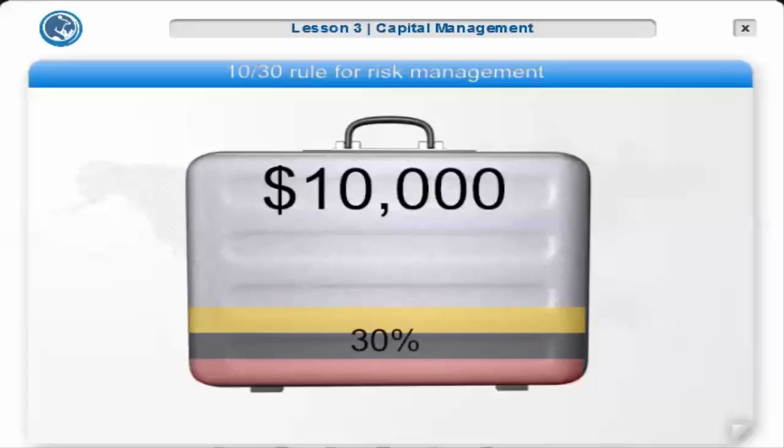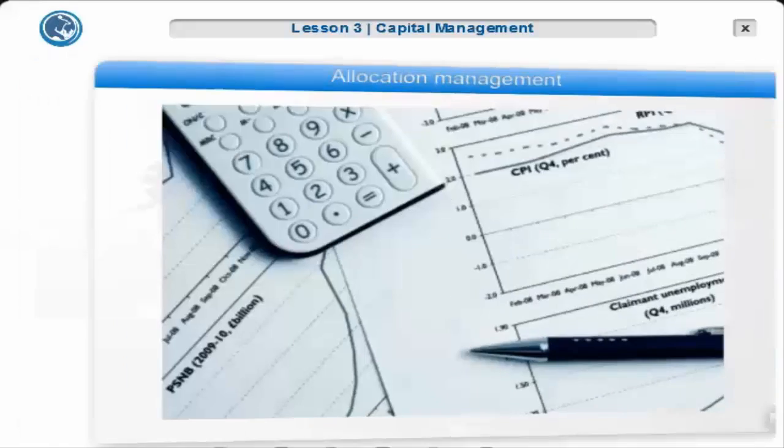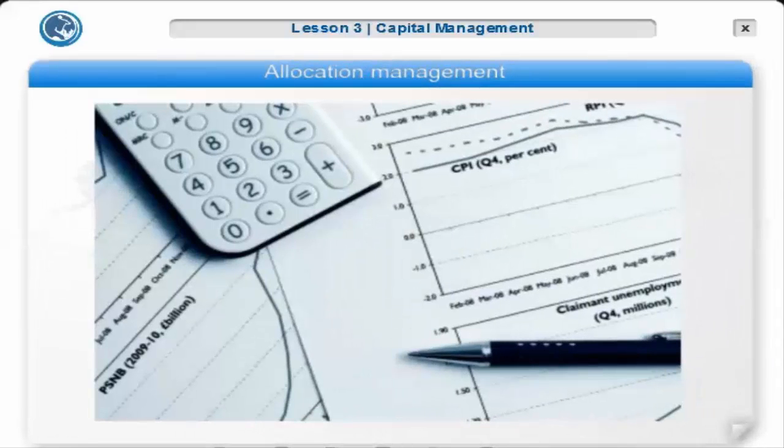In general, the permissive rule is considered to be the highest level recommended for risk management. It's best to try gradually reducing total exposure down to the stricter level of the 5/15 rule. The exposure management process leads directly to the next stage, allocation management.